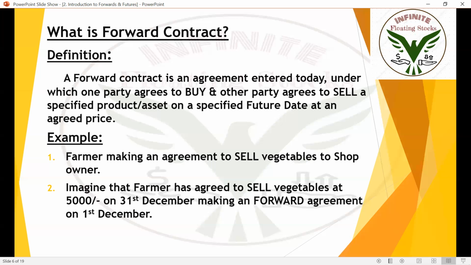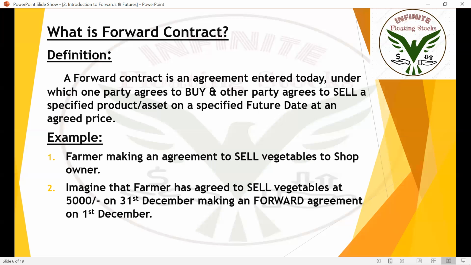Imagine that, for example, after December 1st, on December 10th, that farmland or that area had heavy rainfall or a cyclone. Okay, imagine that the agricultural land or that area or that state had heavy rains or floods or cyclones. What happens if something like that happens?